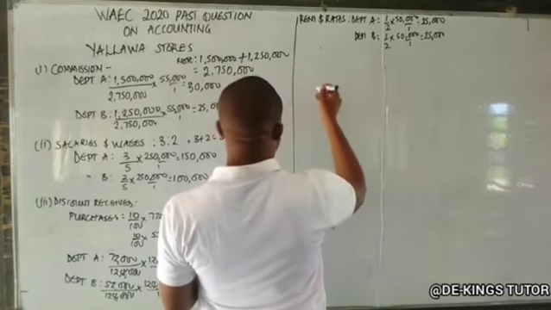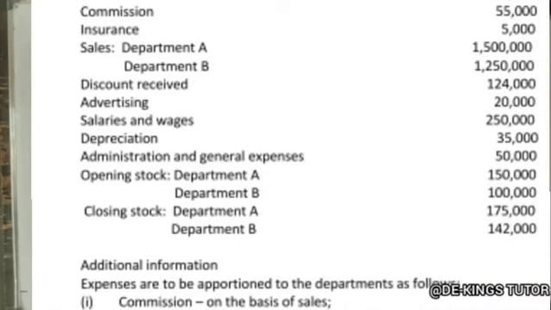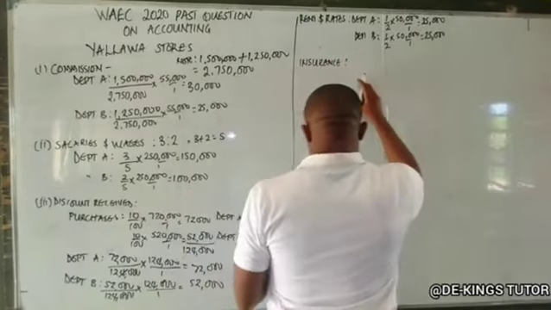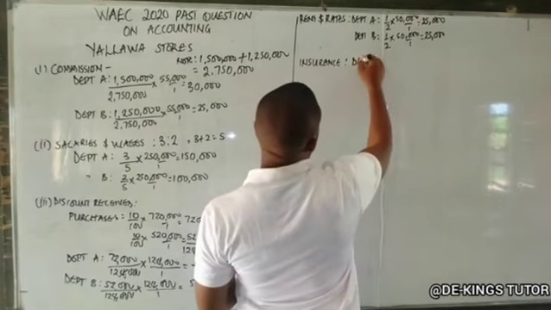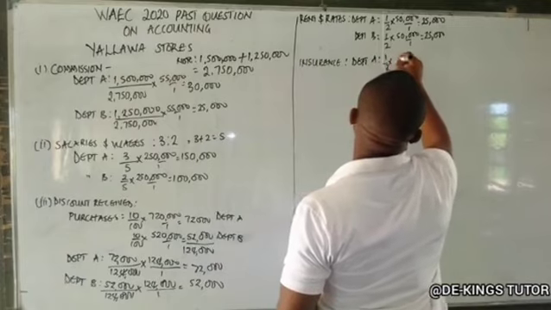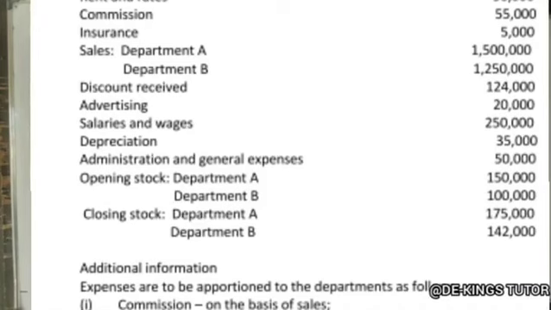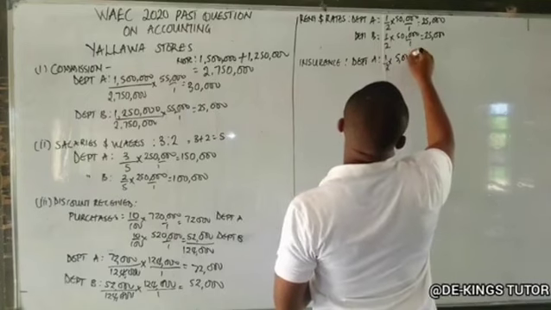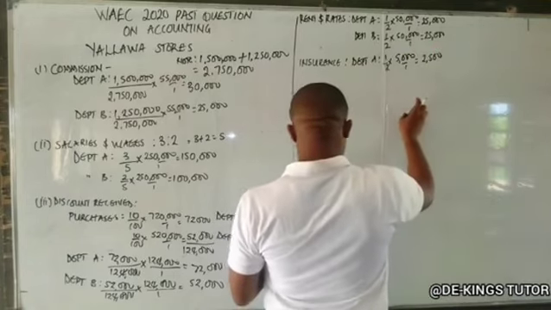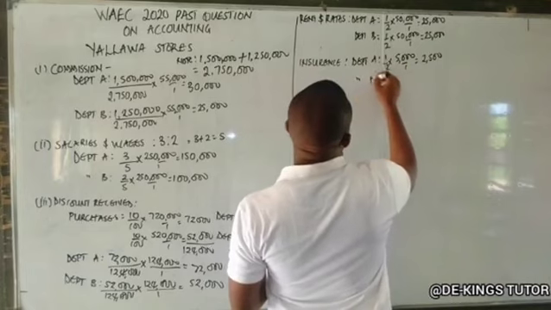So insurance, the same way for department A, they said all these other ones are equal. It's half of how much of the insurance was paid? 5,000. So half of 5,000 is 2,500. So the same thing, department B, half of 5,000 is 2,500.